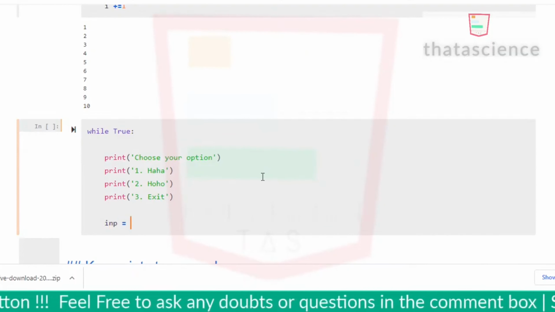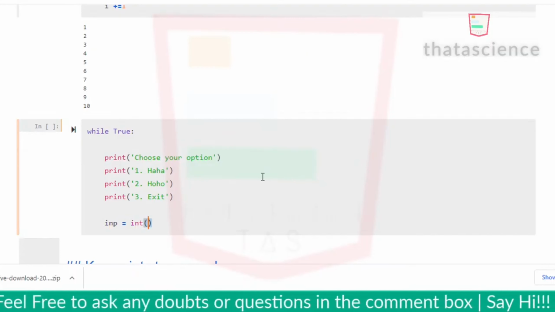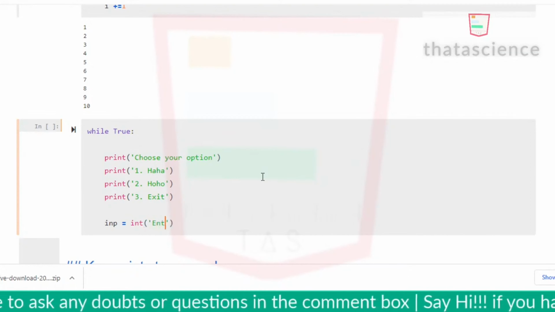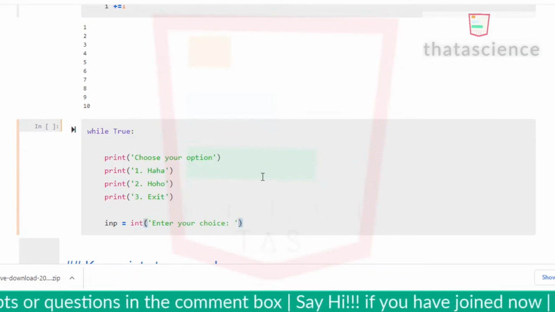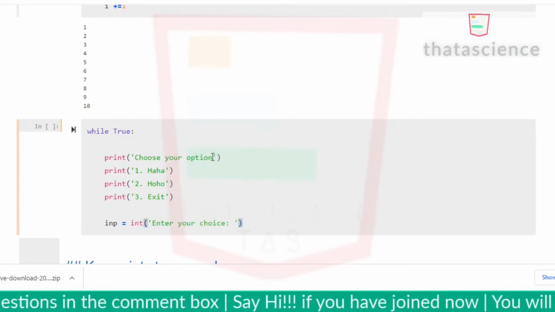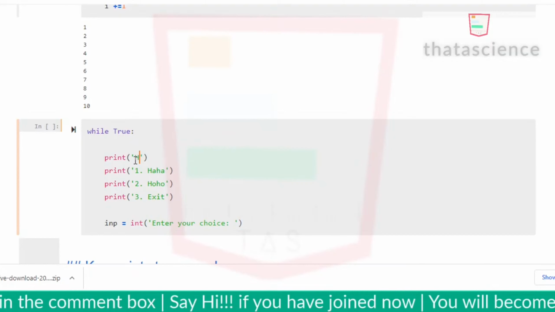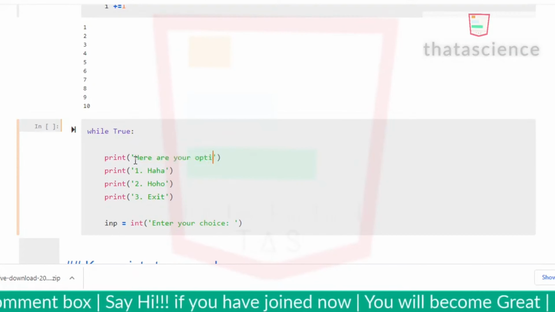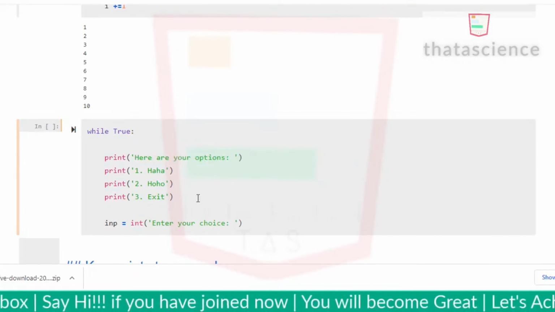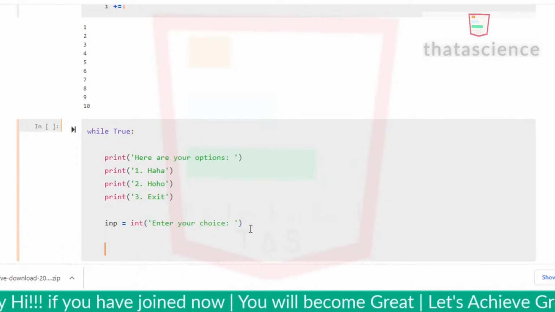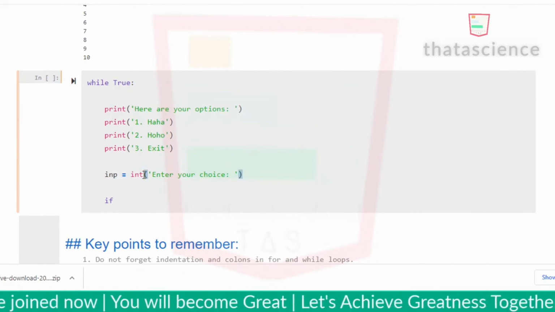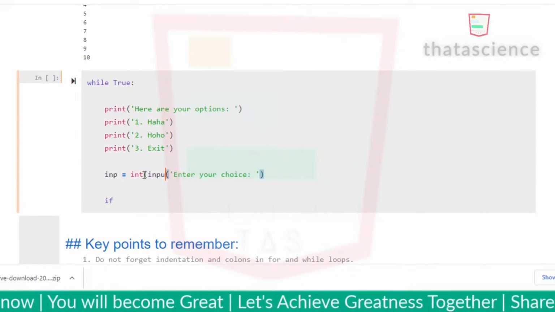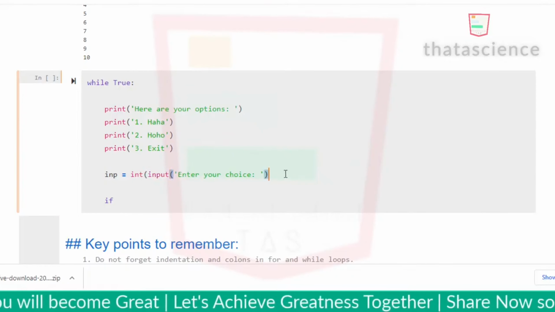Input equals int, enter your choice. Let's improve this language: "Here are your options." Now, if the user enters... The input function should be used to collect the input.